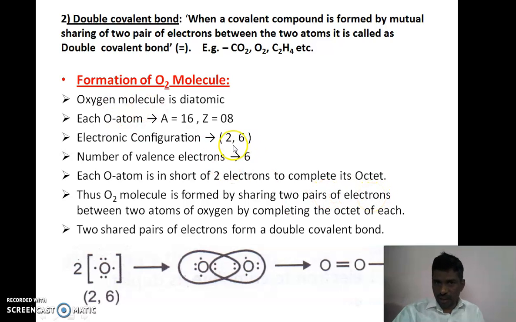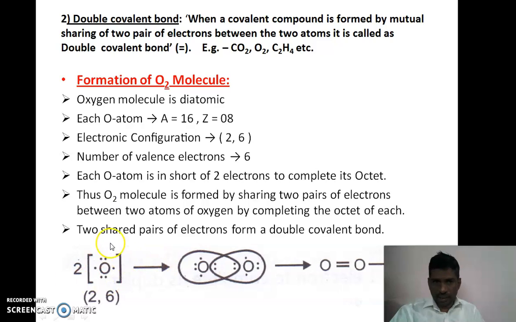These oxygen atoms require 2 electrons to complete the octet. Means 2 electrons are required for the first oxygen and 2 electrons for the second oxygen, and therefore these electrons are mutually shared between the 2 oxygen atoms to complete the octet of each atom, and the 2 shared pairs of electrons form the double covalent bond.